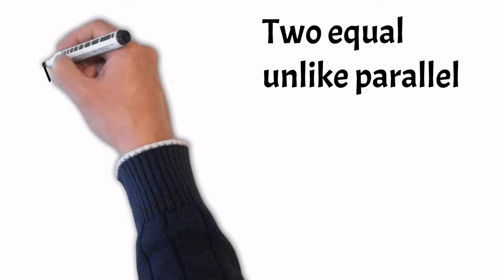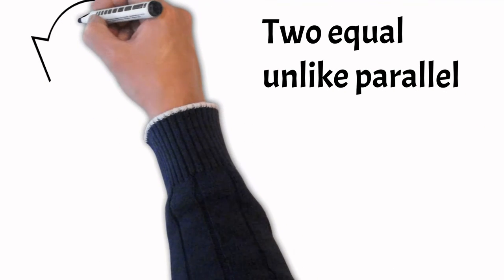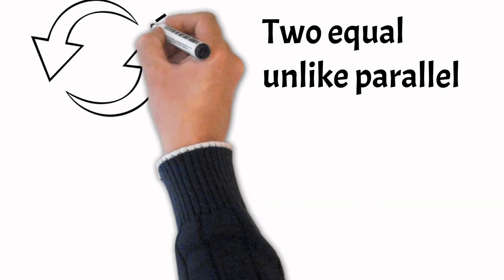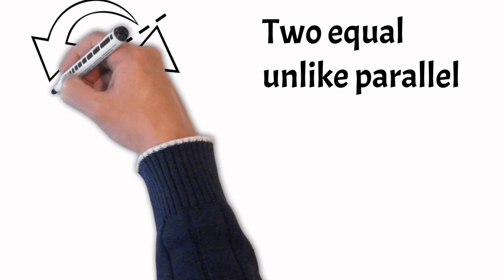Couple. Two equal and unlike parallel forces applied simultaneously at two distinct points constitute a couple. The line of action of the two forces does not coincide. It does not produce any translatory motion since the resultant is 0.